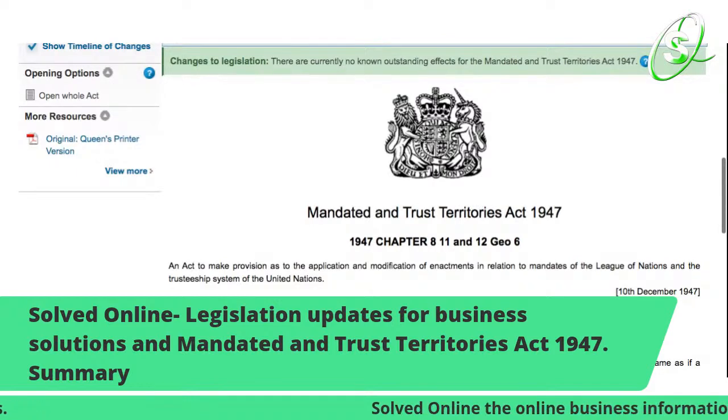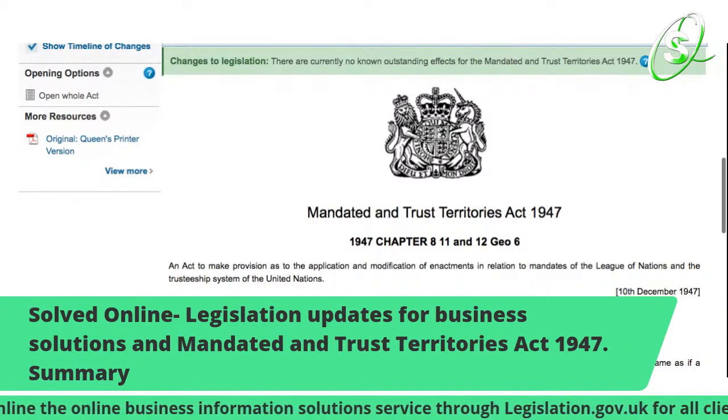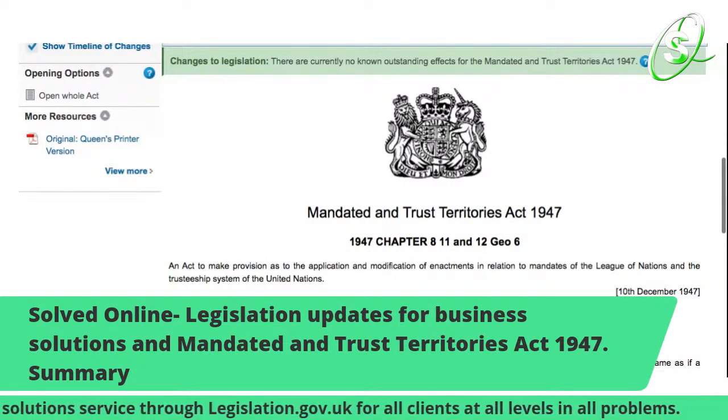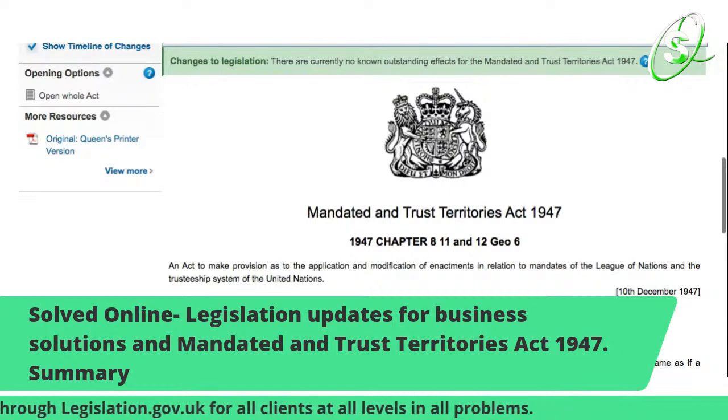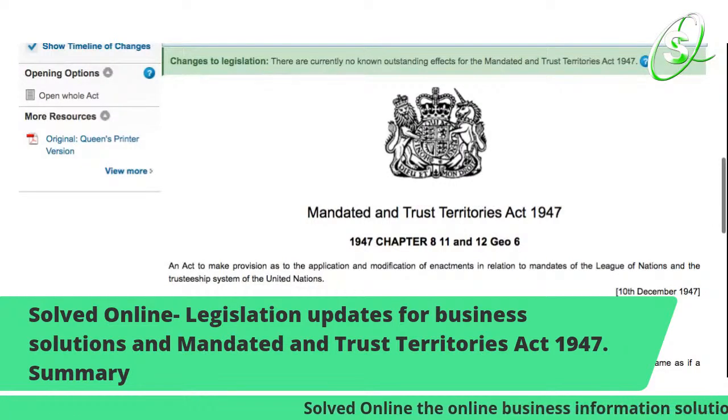So we have the Mandated and Trust Territories Act 1947, and it states: an act to make provision as to the application and modification of enactments in relation to mandates of the League of Nations and the trusteeship system of the United Nations. So look at this.